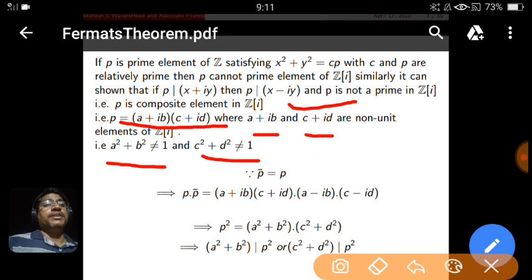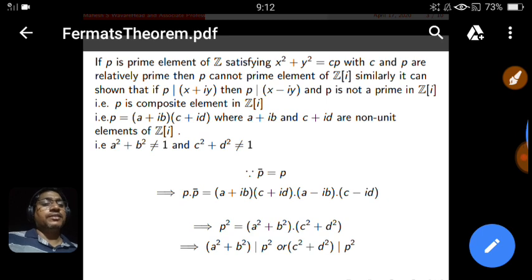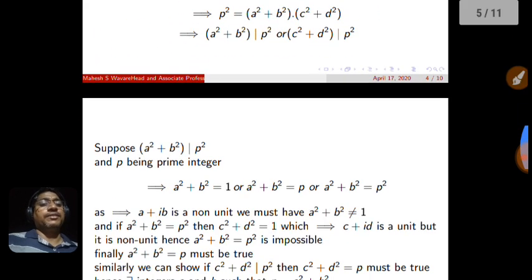And observe that your p is an integer, purely integer, the imaginary part is 0 there. So the conjugate of p has to be p. And as per the rule, p into p bar has to be p square, and here p into p bar is calculated. Finally you get p square as a square plus b square into c square plus d square. What does it imply? p square upon a square plus b square is c square plus d square, or p square upon c square plus d square is a square plus b square. Means a square plus b square divides p square, and c square plus d square divides p square. Keep in mind this statement for further reference.